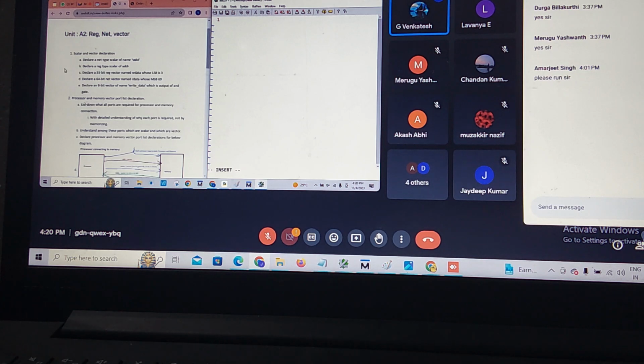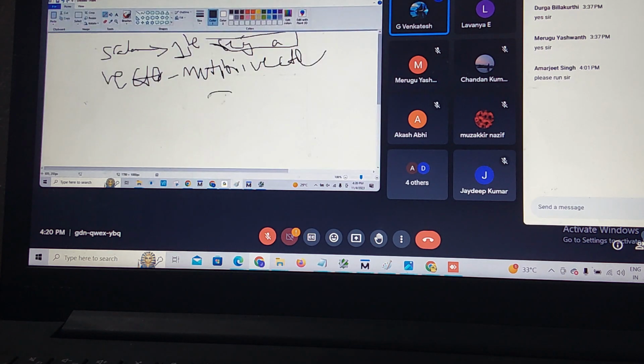Coming to the second one, declare a reg type scalar of address. Only reg scalar. Scalar. Reg means data type. You know this formula: size is 33 bit, LSB is 3 bit. No? Okay, I will explain. Size is equal to, tell me Sabita, MSB minus LSB plus 1. Based on that, you people calculate this question.